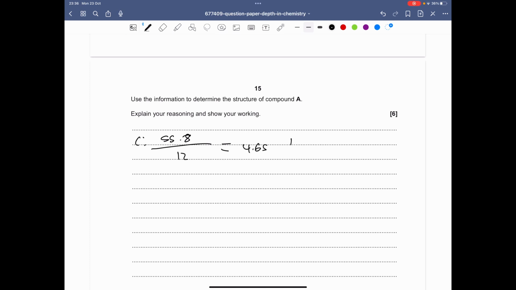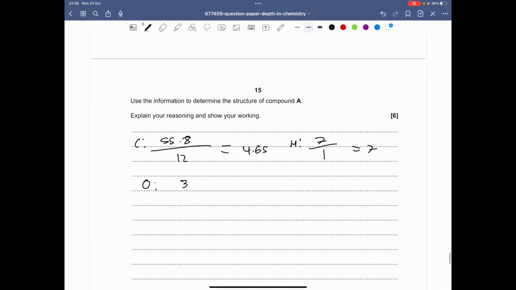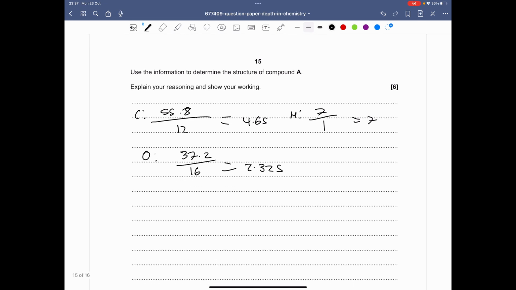Hydrogen, it's 7 over 1, because the MR of hydrogen is 1, which gives you 7. Then oxygen was 37.2 over 16, which gives you 2.325. Right, so the smallest number is 2.325, so we divide all the numbers by 2.325.